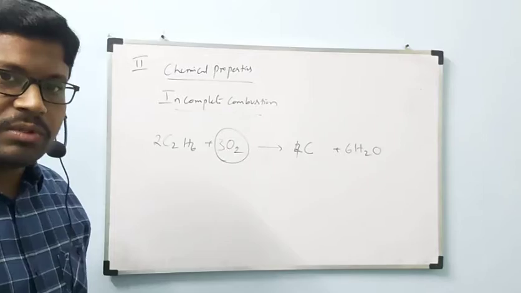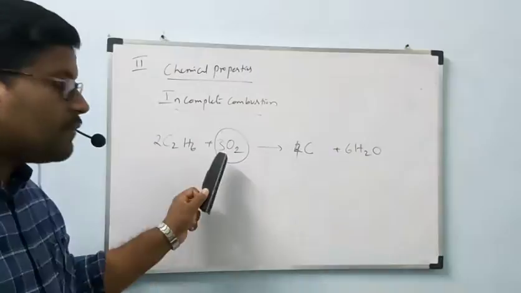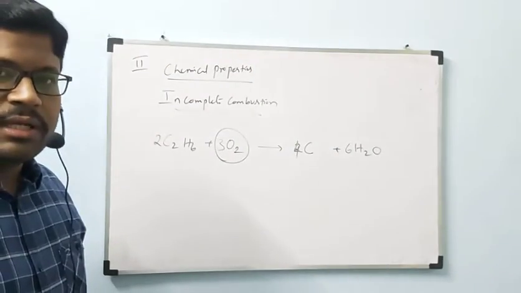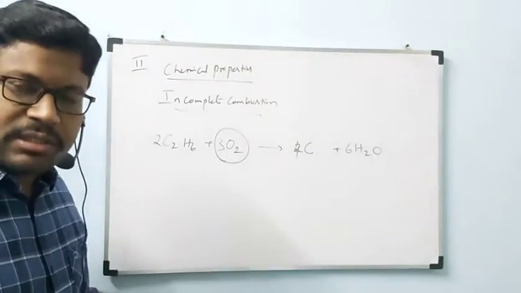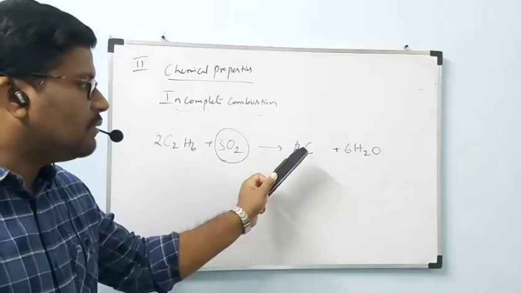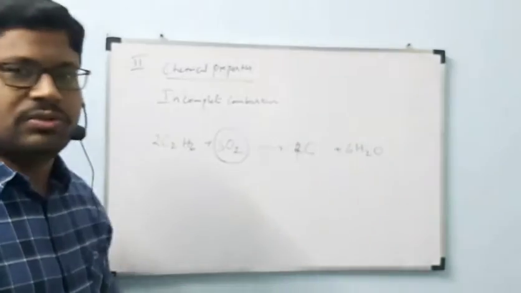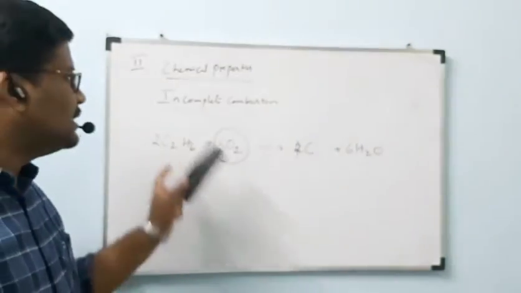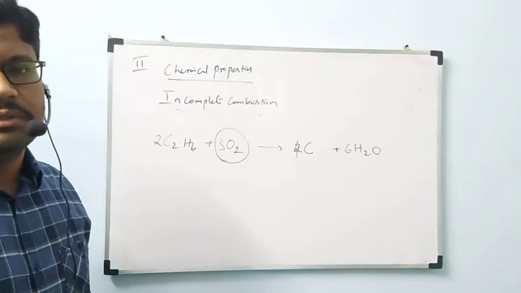But we are providing only 3 moles of O2, so it will undergo incomplete combustion to form carbon plus H2O. This is called incomplete combustion.